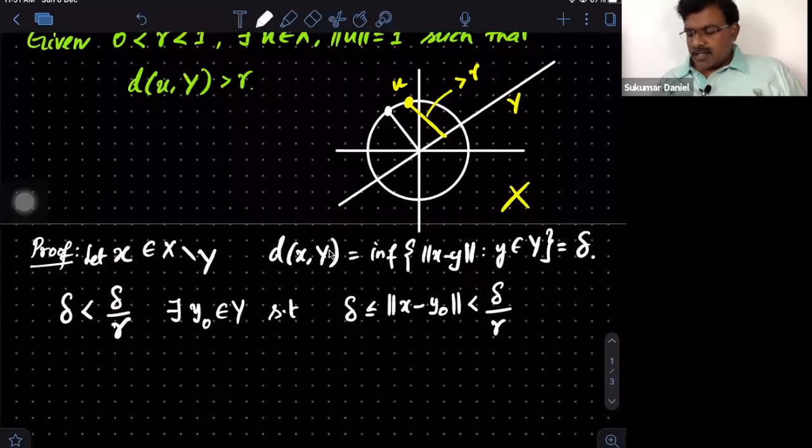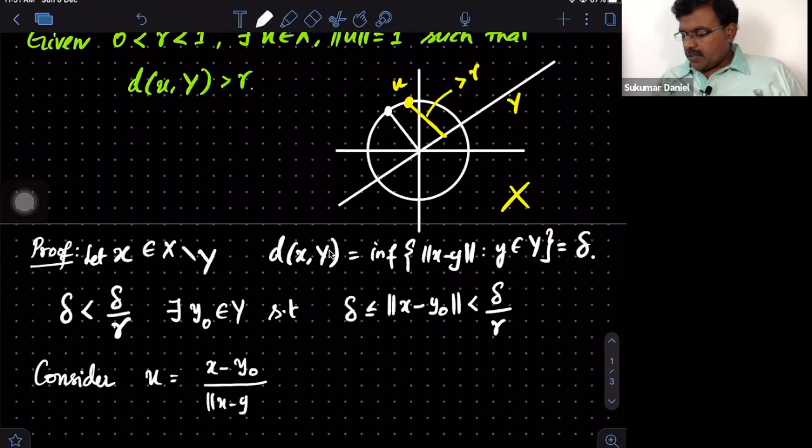Now the choice is: consider U to be X minus Y naught divided by the norm of X minus Y naught. Because I am looking for a unit vector, the norm of U is 1. And it is also clear that it cannot be in Y.